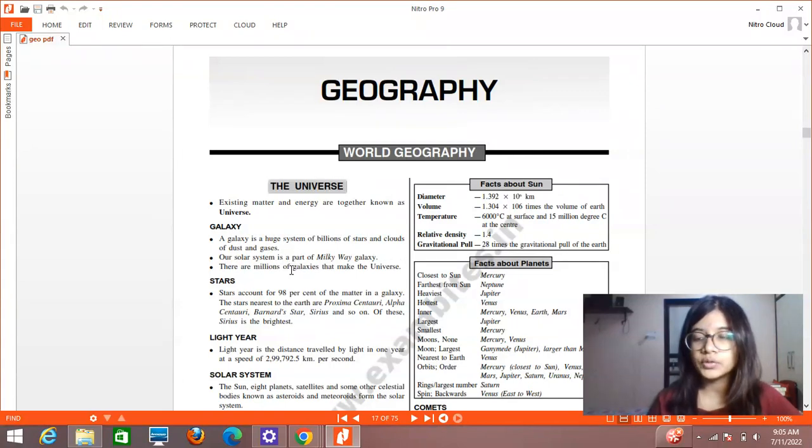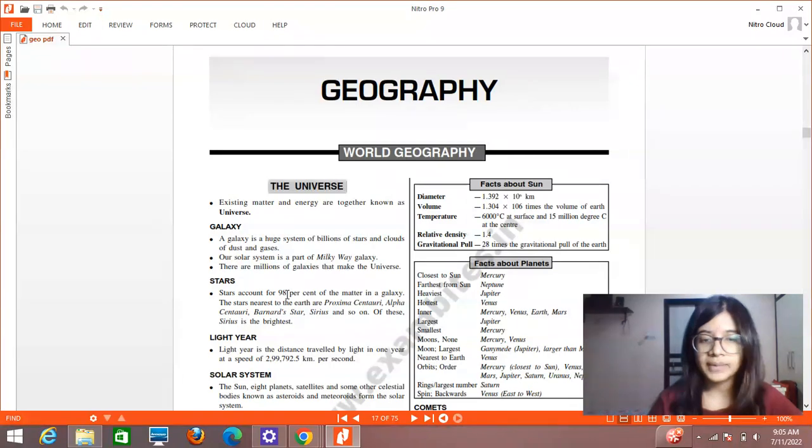And you know that the universe has a lot of galaxies in it. The only one which is familiar to us currently is the Milky Way galaxy. And as we all know, that our solar system is a part of the Milky Way galaxy. There are millions of galaxies that make the universe. So, stars. We have all studied what are stars in our junior classes. So, stars are balls of gases.